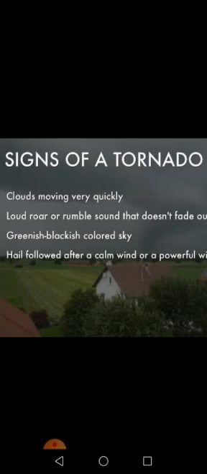Signs of a tornado: clouds moving very quickly, a loud roar or rumble sound that does not fade, or a greenish-blackish colored sky, hail followed after a calm wind or a powerful wind. There are some characteristics of tornadoes.